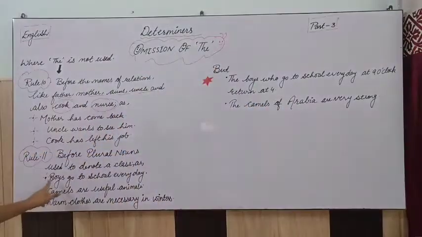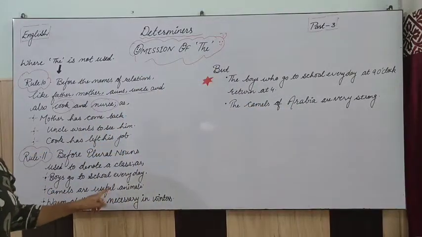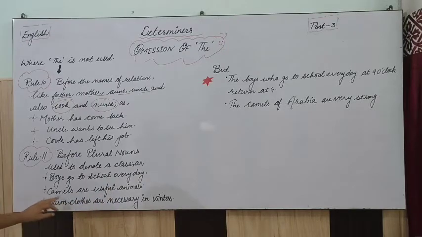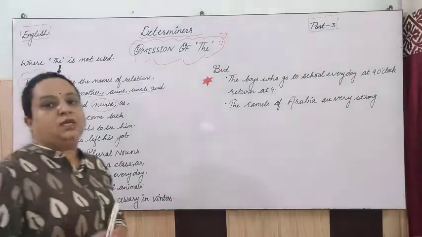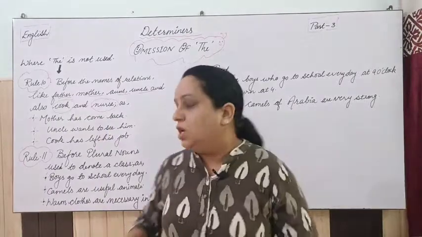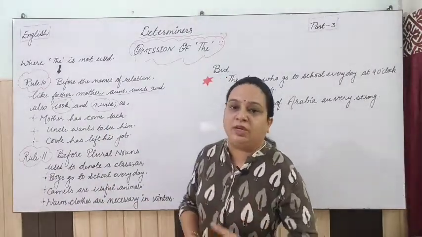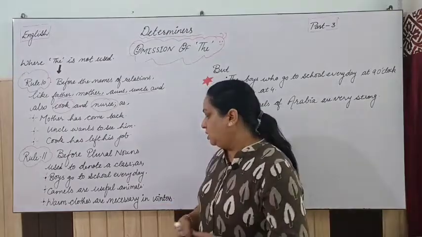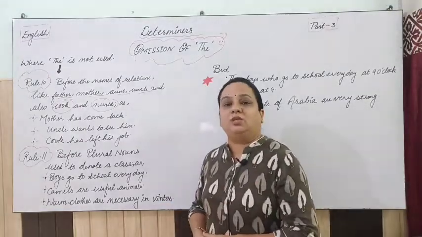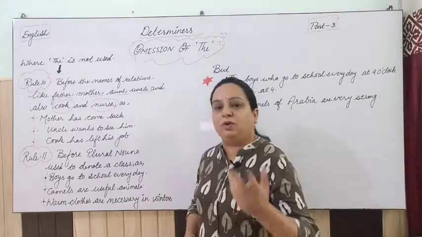For example, "boys go to school every day", or "students go to school every day". "Camels are useful animals." "Warm clothes are required for winters", or "warm clothes are necessary in winters". That is what we are talking about, all warm clothes here.